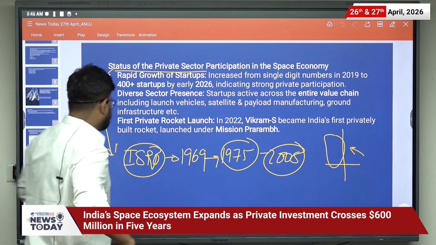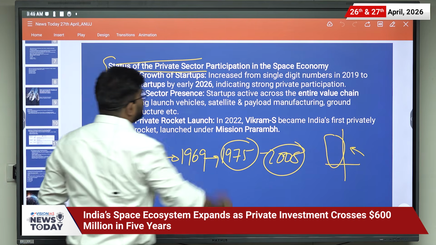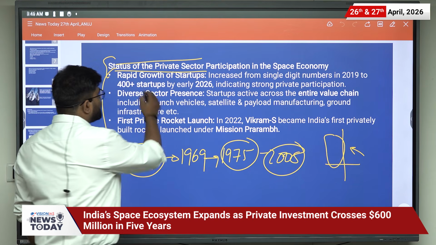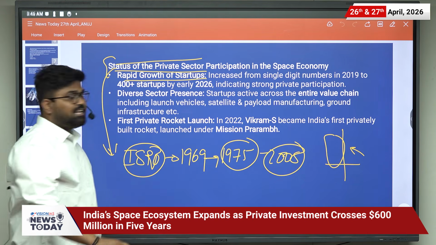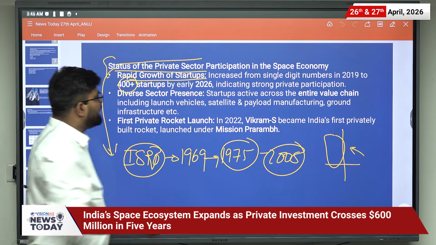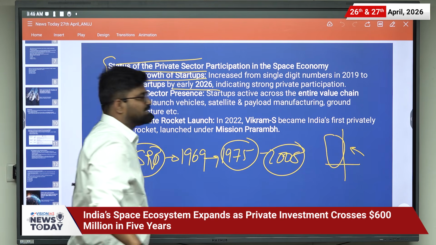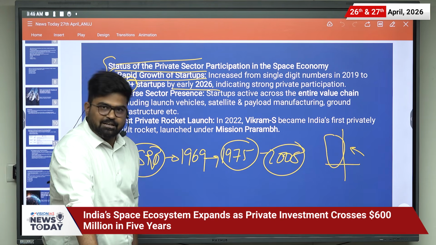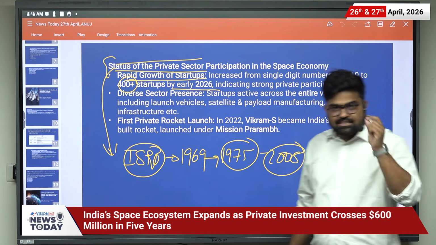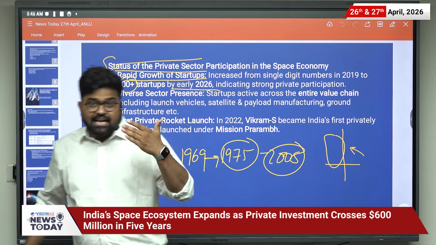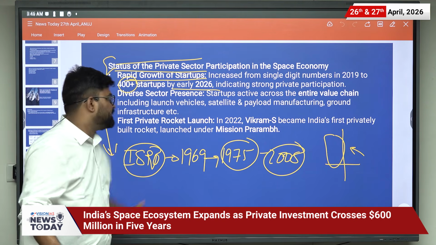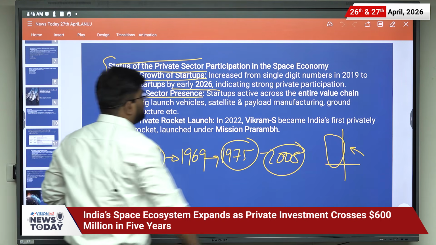Now let us discuss the status of private sector participation in the space economy. First of all, the rapid growth of startups: the number increased from single digits in 2019 to 400 plus startups by early 2026, indicating strong private participation. So the number is increasing, investment is increasing. That means there is an increase in the presence of private partners in the space economy.